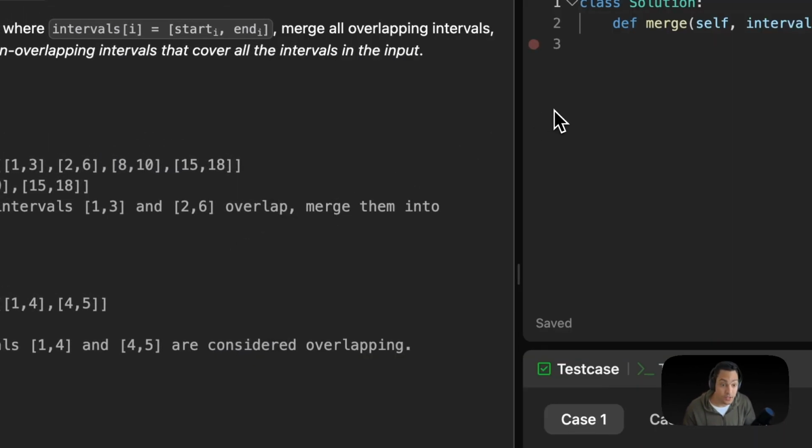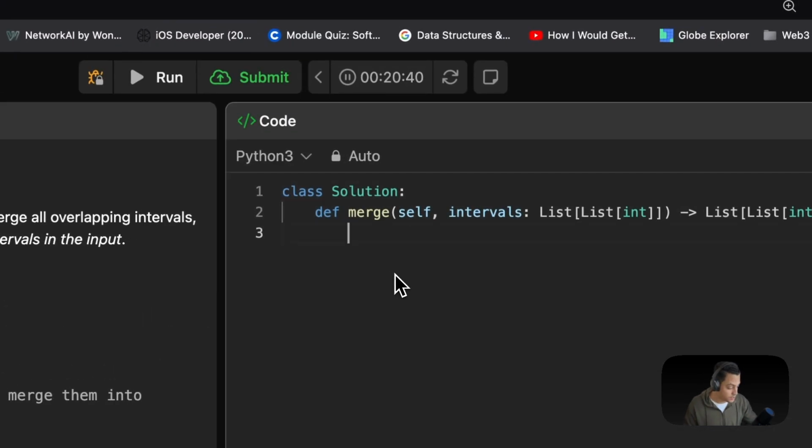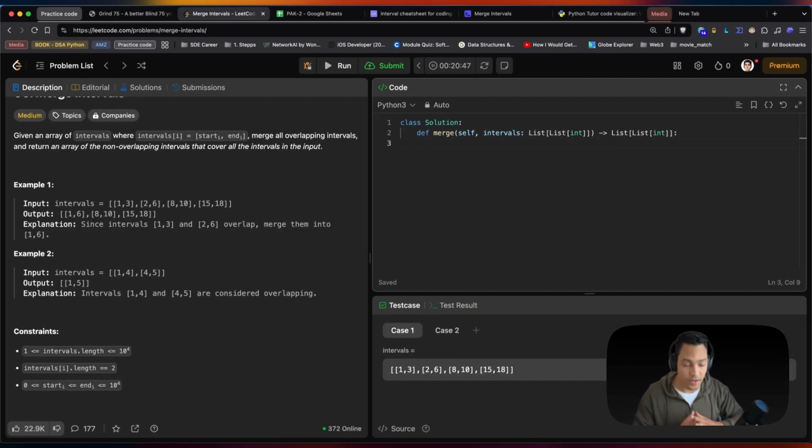So we have 20 minutes already, but obviously this is going back and forth explaining the problem. The way we could do this is, okay, let's think about a few things. First, we are going to need to sort the array. That's the first thing we're going to say. So I'm going to say intervals. I'm just going to keep it like that. Intervals is equal to sorted intervals.